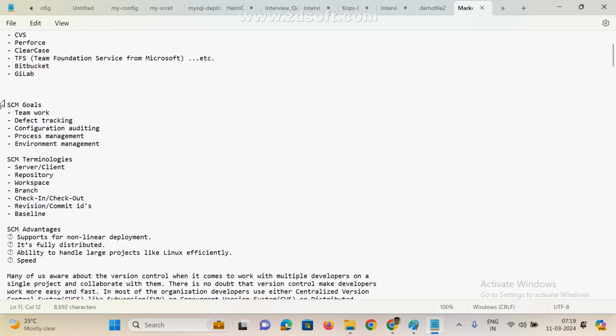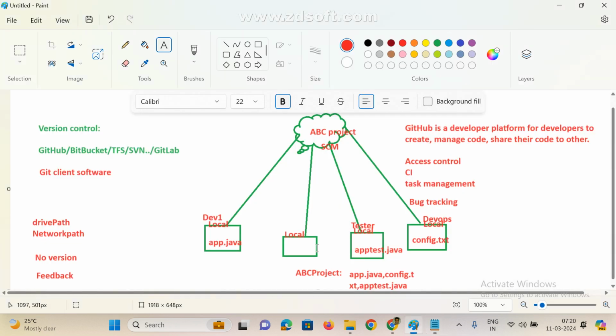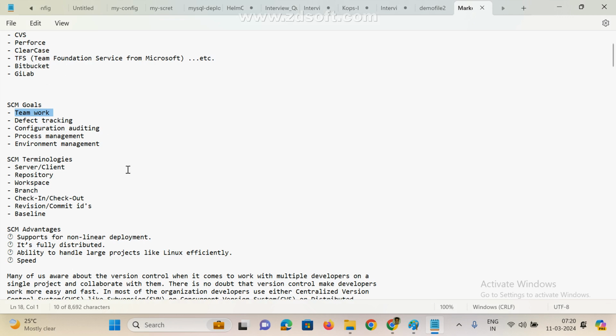Now, what are the main goals? These are new terminology, try to understand. The first is teamwork. Teamwork means multiple people, multiple resources, working in parallel. How can we manage this entire team's source code? If we want to handle it, we need to follow some process. With the help of these tools we are handling the entire source code.